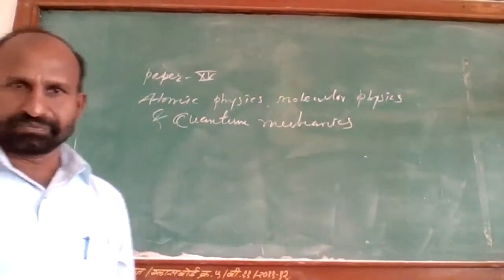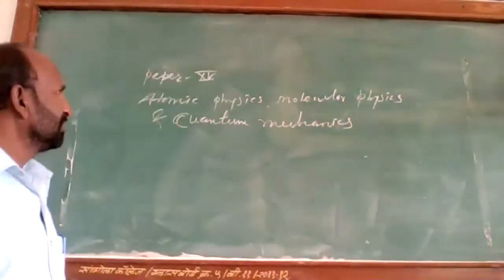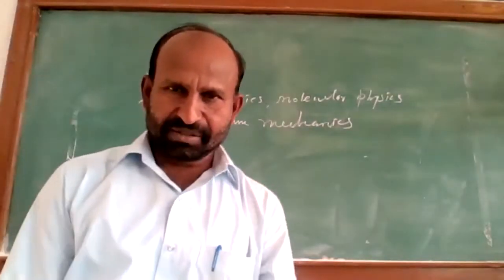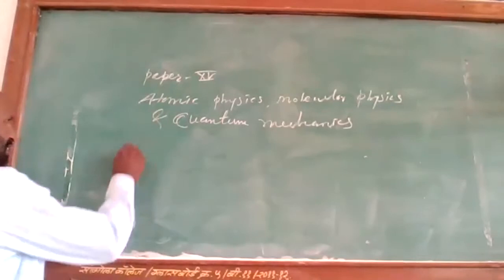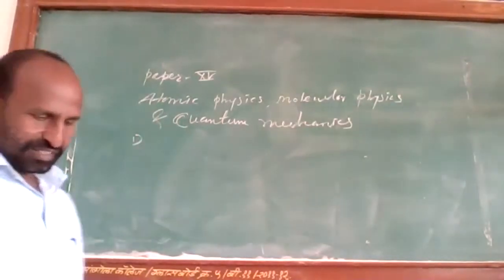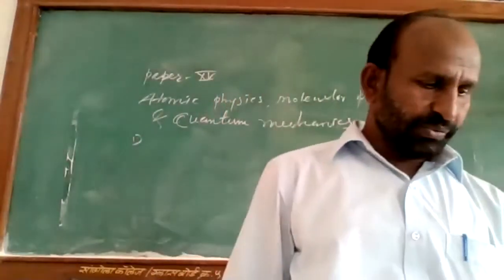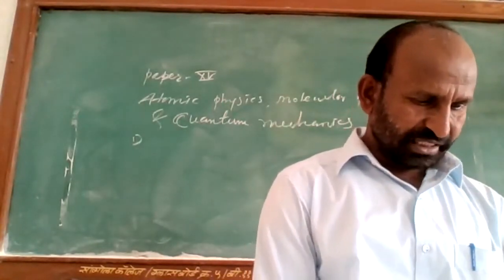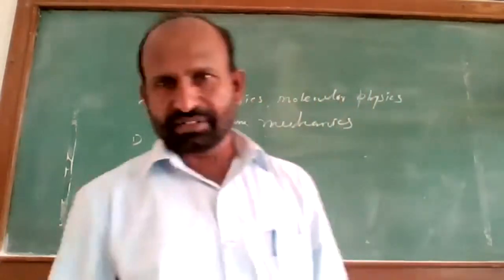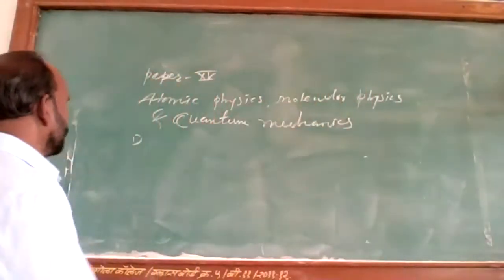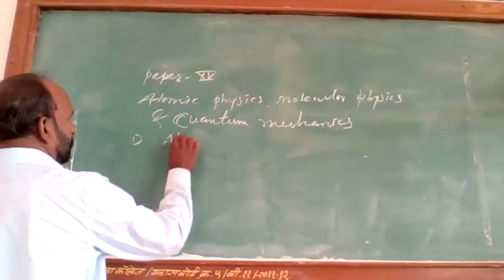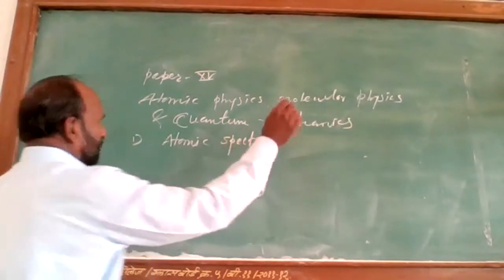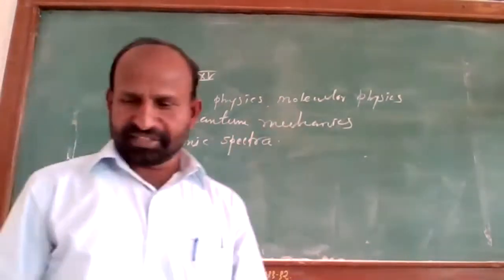This is the title of the paper number 15: atomic physics, molecular physics, and quantum mechanics. Also, I have told you about the content. There are two topics of atomic physics, one topic of molecular physics, and 3 topics of quantum mechanics. So, the first topic of this paper is atomic spectra.